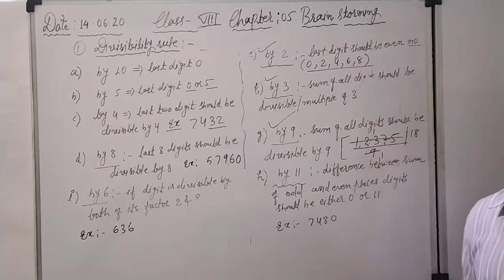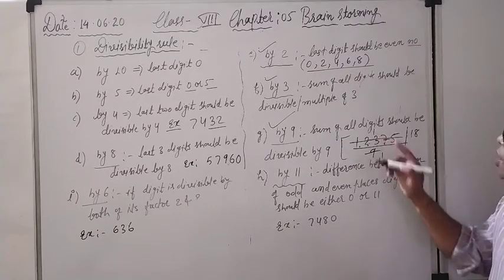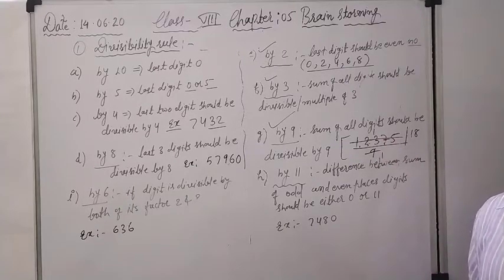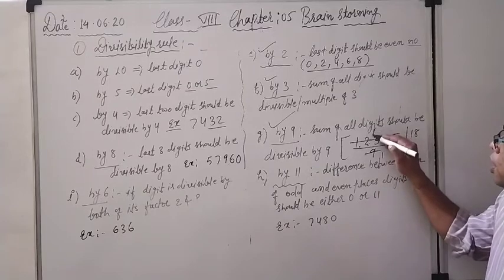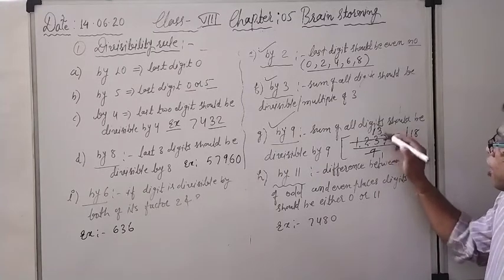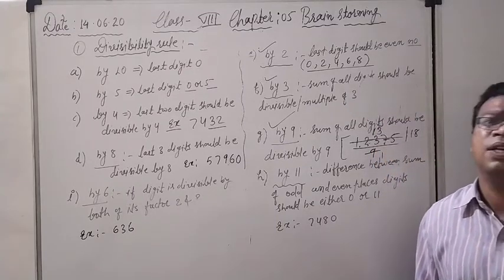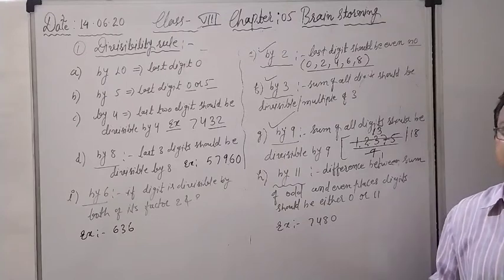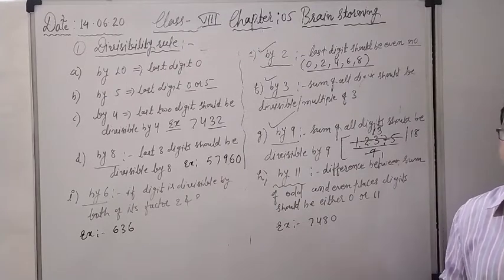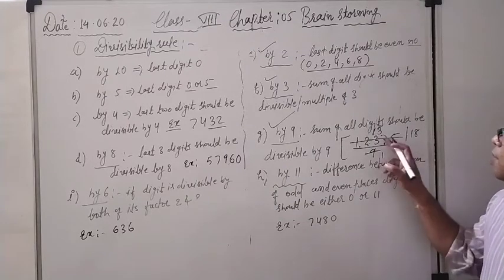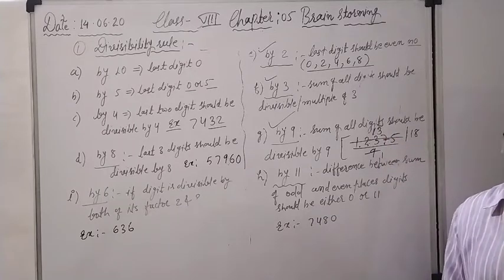What is the remainder here? 3. Bring down 3, so 33.